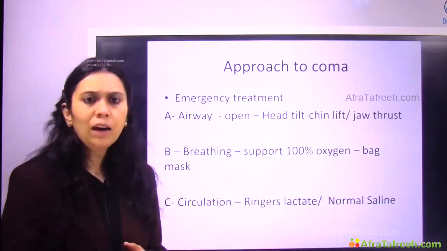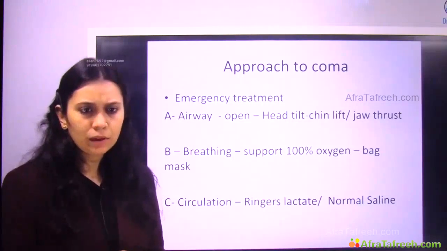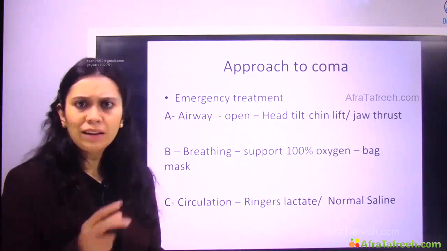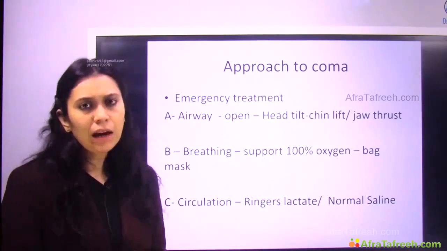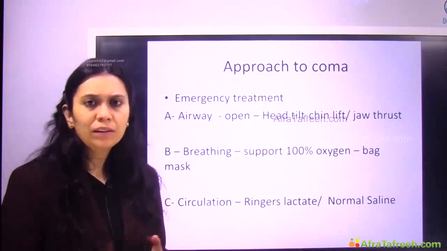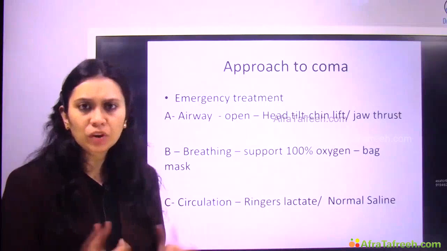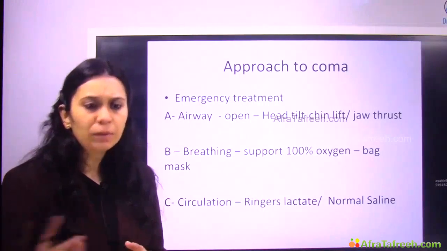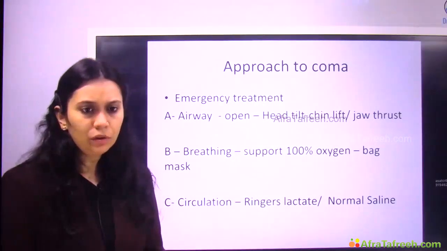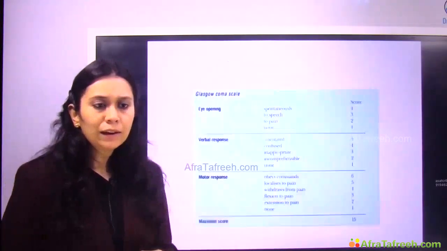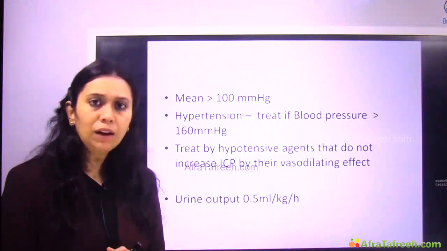Okay. Then after the systematic approach of A and B, I go to C, circulation. We assess the circulation by assessing the pulse, and the adequacy of the circulation by capillary refill, visibility, feeling the temperature of the patient, and seeing the blood pressure of the patient. So I assess the circulation of the patient. Okay. In coma, we need to keep mean arterial pressure above 100 mm of Hg.